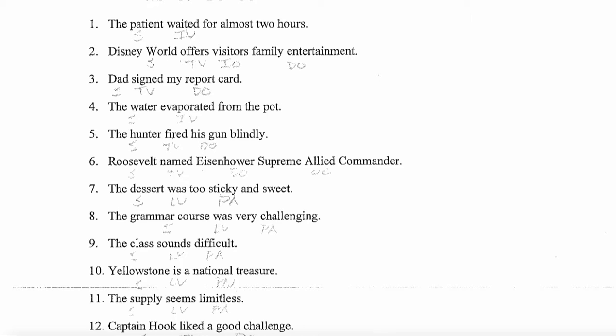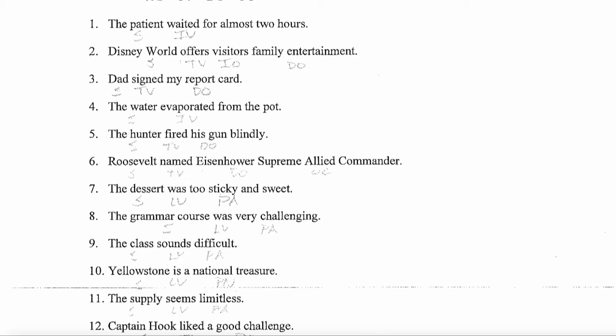So in number 8, again, find the main verb. What is it? Was. Is it a linking verb? Yes. Okay, so you have to determine 1, 2, or 3. What is challenging? Challenging is an adjective. Number 9, the class sounds difficult. Okay, find the main verb. Sounds. Is that a linking verb? Kind of looks like one. Let's test it. The class is difficult.